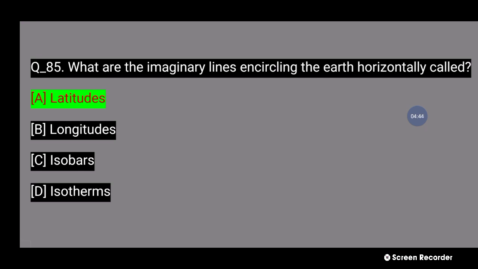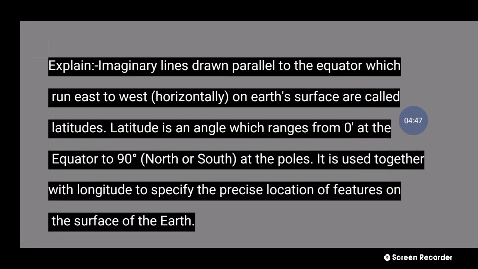85 number question, explanation: imaginary lines drawn parallel to the equator, which run east to west horizontally on the earth's surface, are called latitude. Latitude is the angle which ranges from 0 degrees at the equator to 90 degrees north or south at the poles. It is used together with longitude to specify the precise location of features on the surface of the earth. Next question,